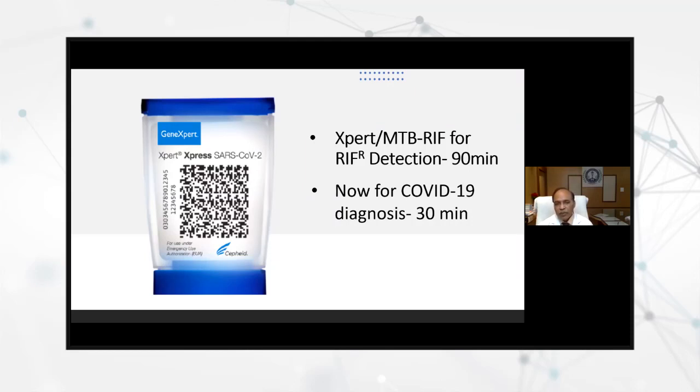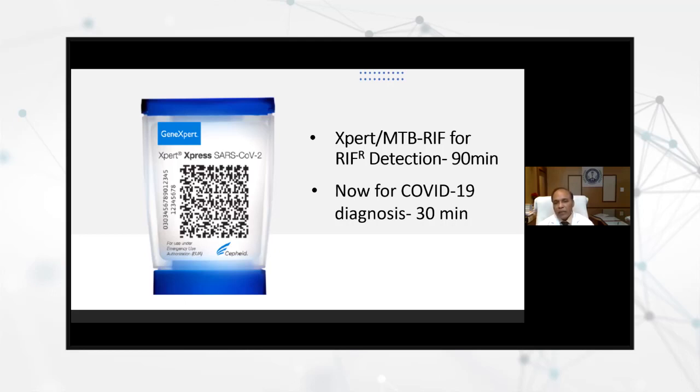In most of the laboratories, we have 4 modules. So you can run 4 samples, 4 times or 6 times, so about 24 to 30 per day. So the Government of India is now going for using this GeneXpert machine. The machine is the same, the cartridges are different, to diagnose coronavirus infections at the district level.